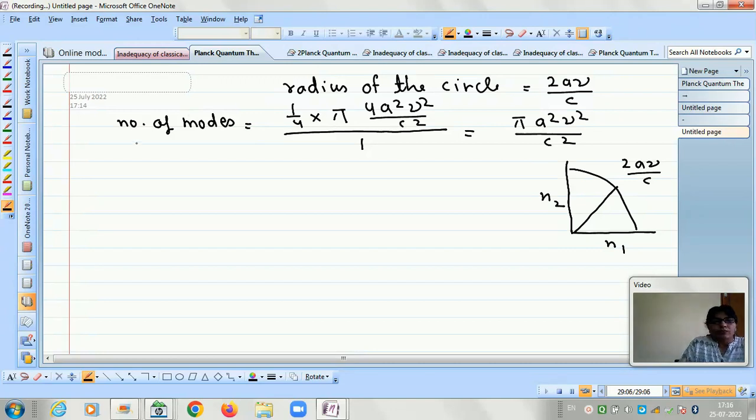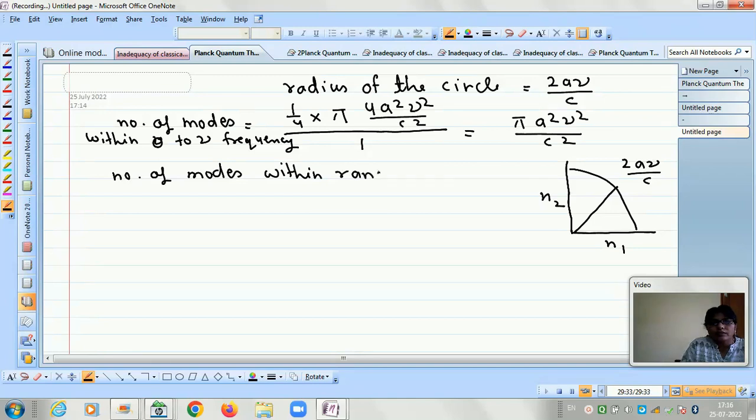So what we have found here is the number of modes within 0 to nu frequency, and now we have to calculate the number of modes within the range nu and nu plus d nu. So how can we do this? For nu we have already drawn this circle.